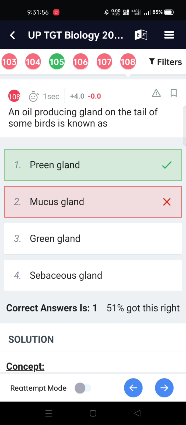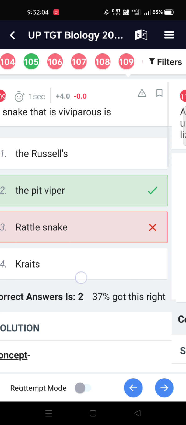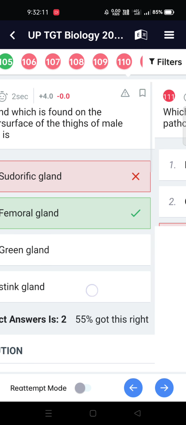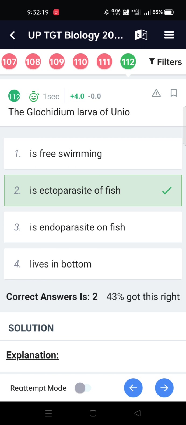Which animal is an egg-laying mammal? Tachyglossus. An oil-producing gland on the tail of some birds is known as preen gland. A snake that is viviparous is the pit viper. A gland found on the undersurface of the thighs of male lizards is the femoral gland. Which of the following is not a pathogenic flagellate? Noctiluca. The glochidium larva of Unio is an ectoparasite of fish.